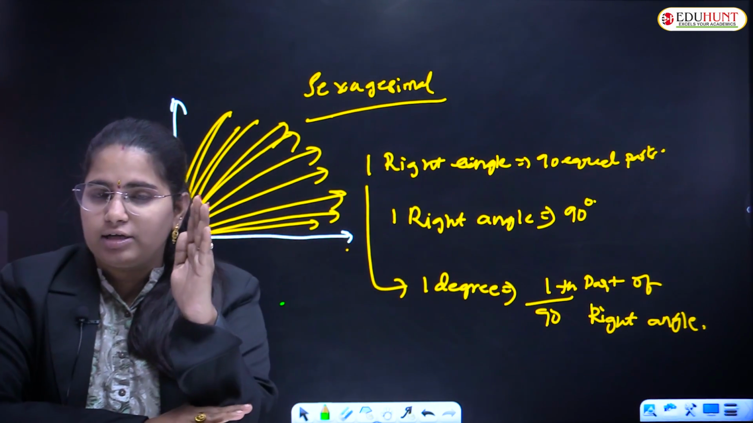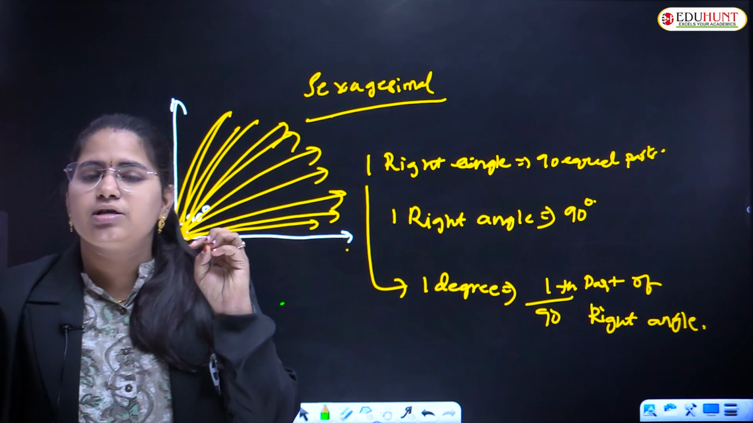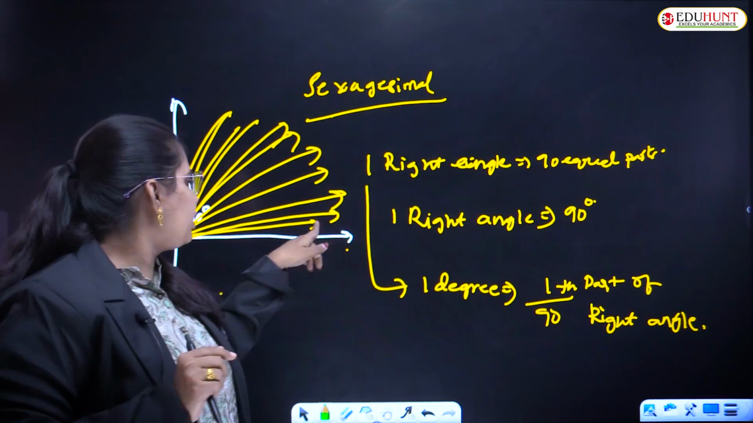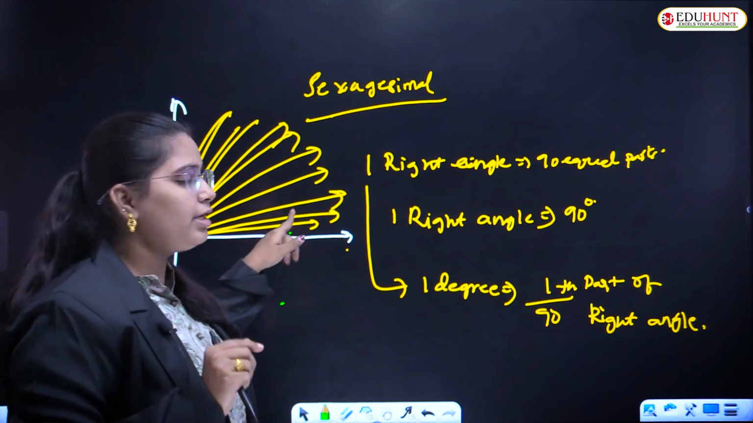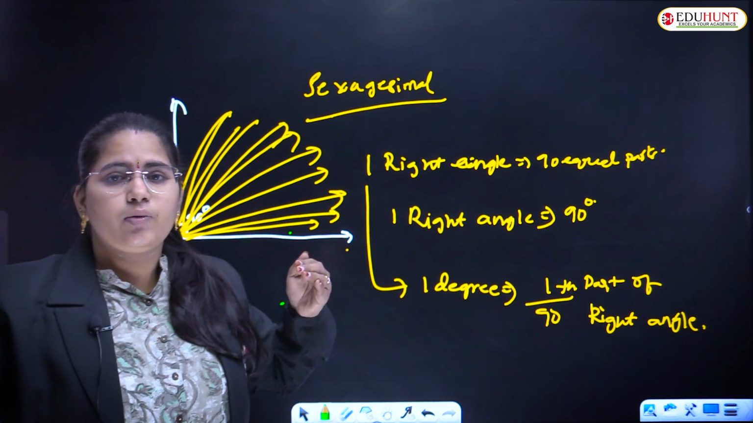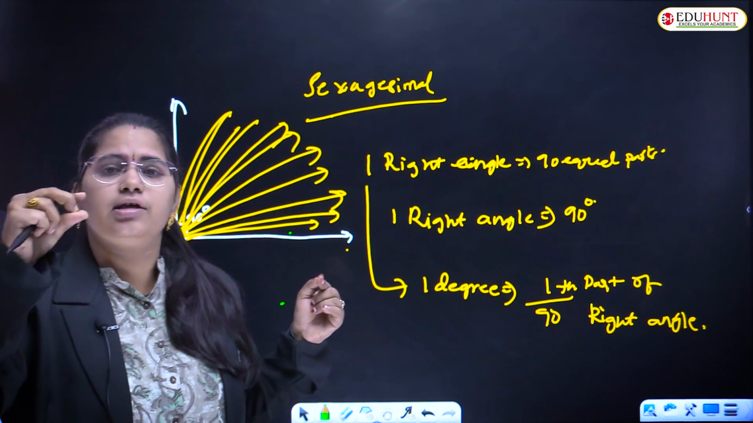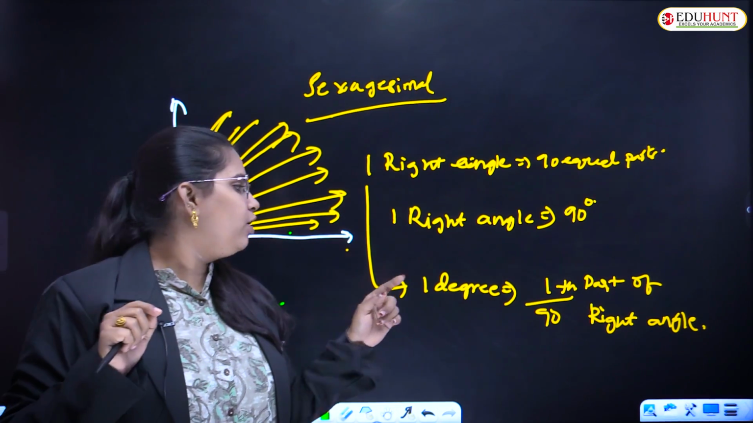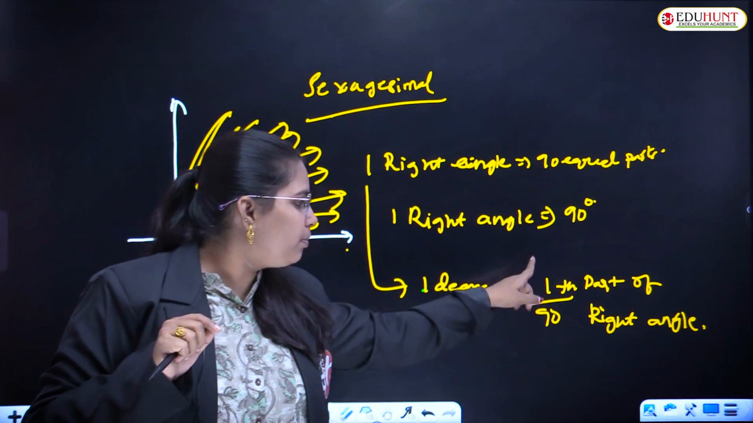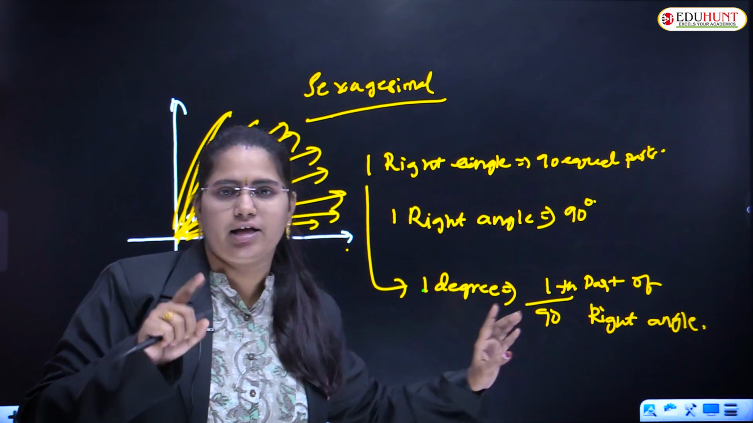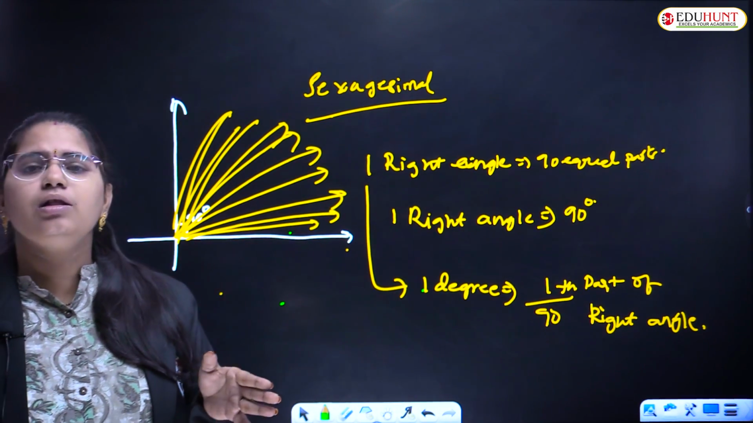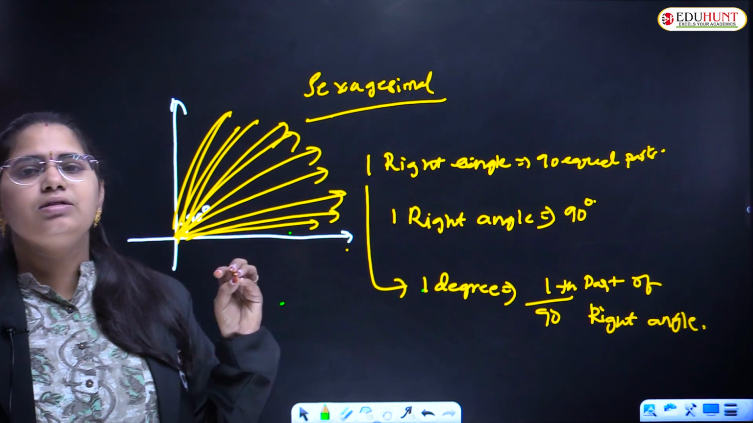A right angle triangle I am just making divided into 90 equal parts. అంటే ఇదొక పార్ట్, ఇదొక పార్ట్, ఇదొక పార్ట్, like that I am making 90 equal parts. ఒక్క పార్ట్ ఏదైతే ఉందో that is defined as 1 degree. 1 degree is equal to 1 by 90th part of right angle. I hope I am clear. This is in sexagesimal measurement angle system.